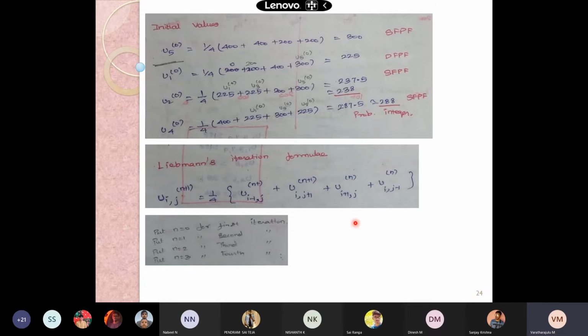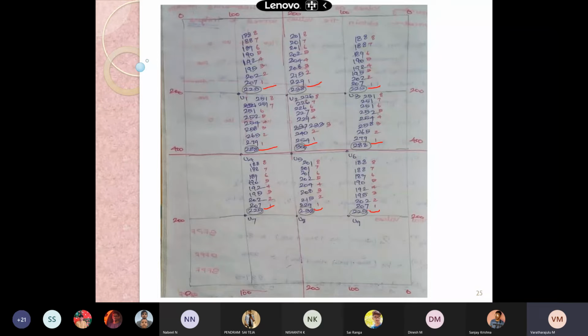I think you calculated U1, U5, U6, U7, U8, and U9, right? My U1 is equal to my U3, U7 and U9, right? Therefore we are going to calculate U1 alone.